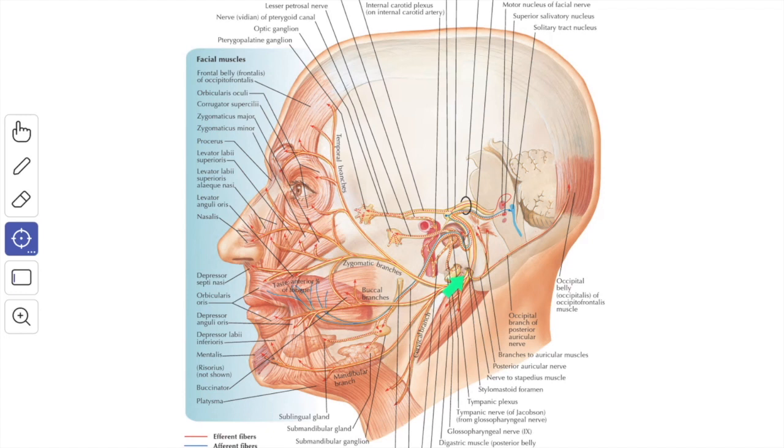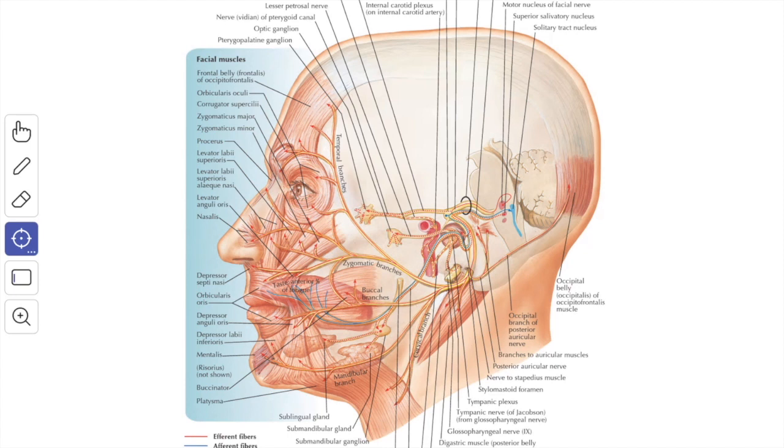Below the stylomastoid foramen, it gives rise to three branches. First is the posterior auricular nerve. It passes upward and backward behind the auricle and supplies the intrinsic muscles of the auricle of the cranial surface and the auricularis posterior and the occipital belly of the occipitofrontalis muscle.